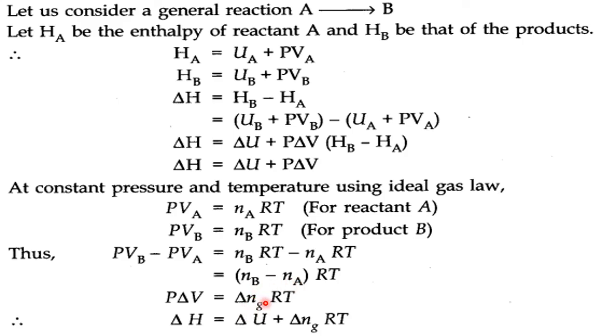Okay, this is for gaseous equation, no? So change in the number of moles into RT. So P into delta V equal to what? It is the change in the number of moles for the gaseous reaction into RT. This we put in here. So for the gaseous equation, change in the enthalpy equal to change in internal energy plus change in the number of moles into RT. RT are already constant, so when you come to know how much change in the volume or the number of moles by the balanced chemical equation, and if one is known out of two, the other one can be easily calculated. So this is the most important relation. Okay, right.